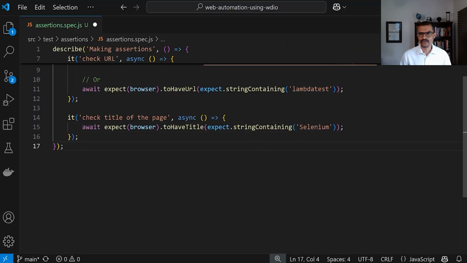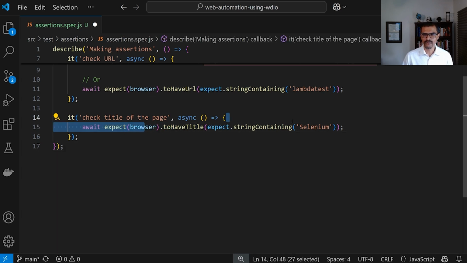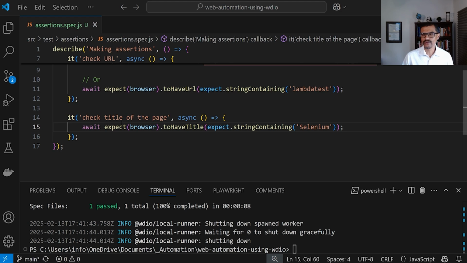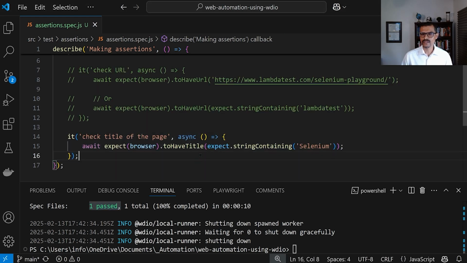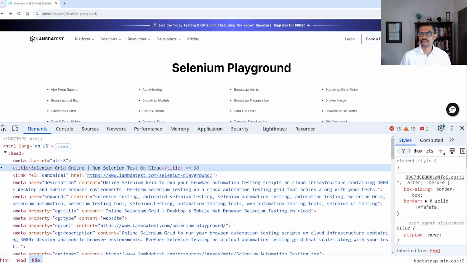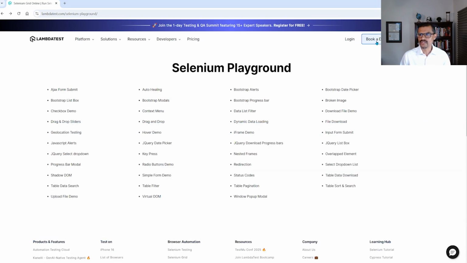All right. So this is what this is going to do. It's going to go to that website and then check for this title. I went ahead and ran this test for you. And as you can see here, this is also passing. All right, let's move on to the next type of assertion. And for this next assertion, what I want you to do is to go to this website and check for this button.